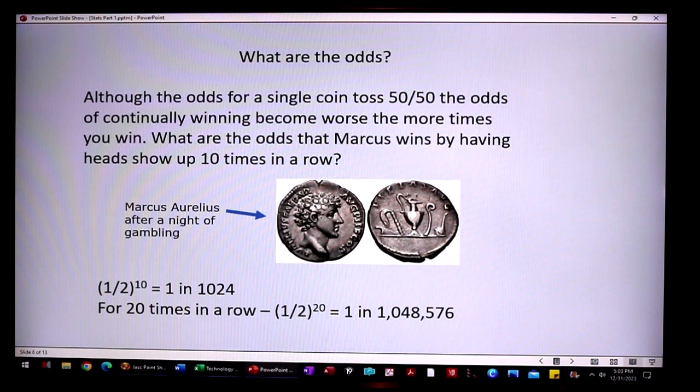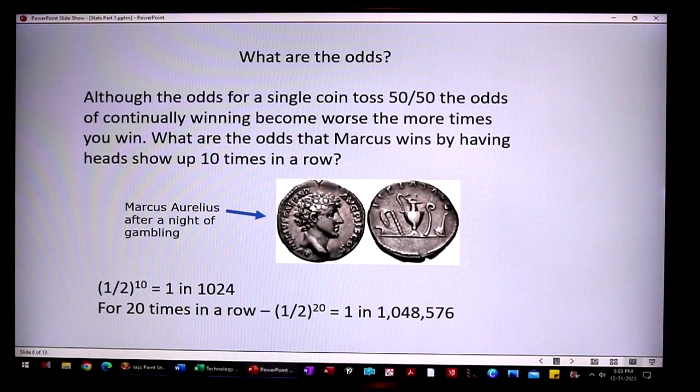Okay, so as I mentioned, the odds of a single coin toss is 50-50. The odds of continually winning become worse the more times you win. So let's ask a question. What are the odds that Marcus wins by having heads show up 10 times in a row?